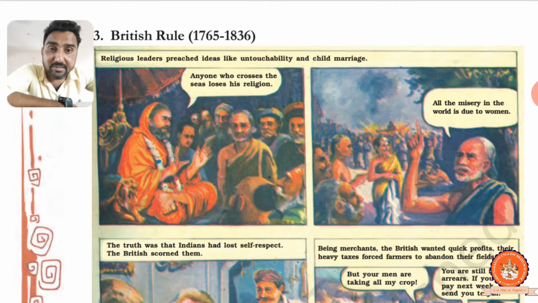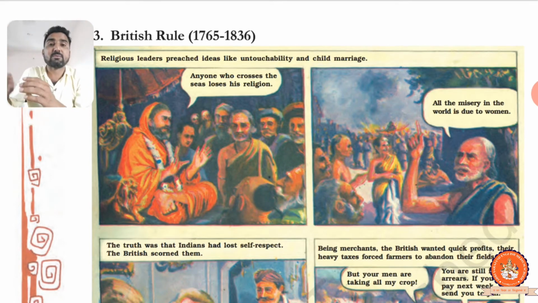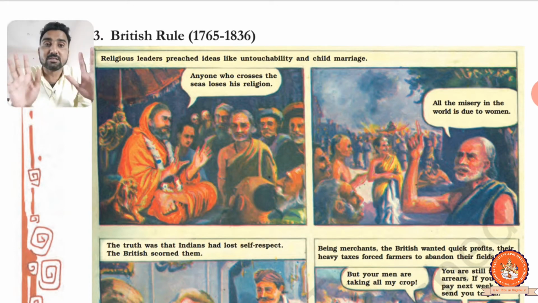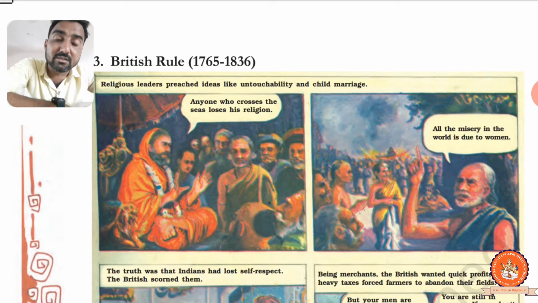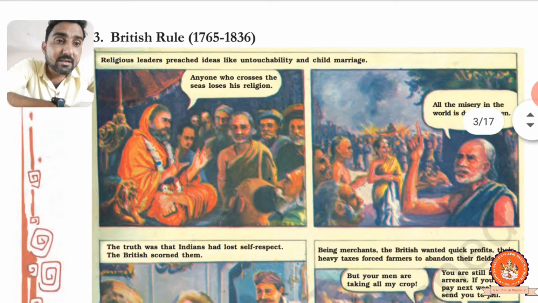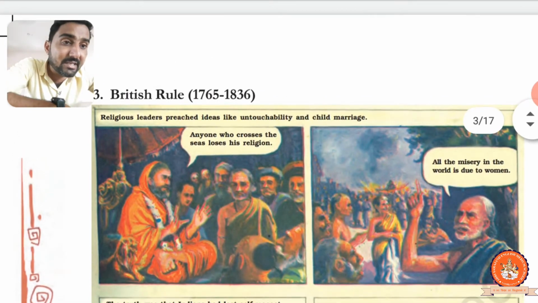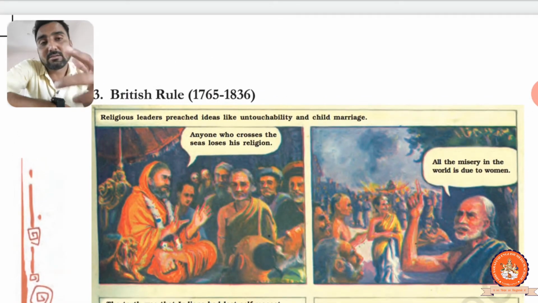See, here is the picture of the religious leaders. You can see, anyone who crosses the seas loses his religion. If any person crosses the sea and goes outside, he will lose his religion. This kind of statement was made by our religious leaders at that time. The second one says, all the misery in the world is due to woman. All kinds of death, bad things and collapse that happen in the country are because of woman.